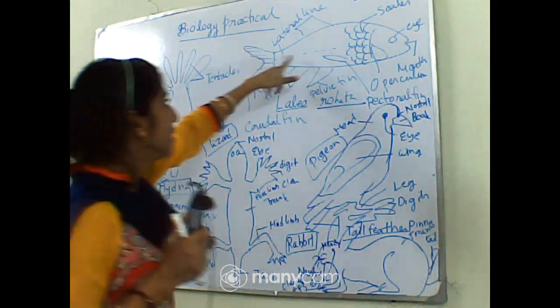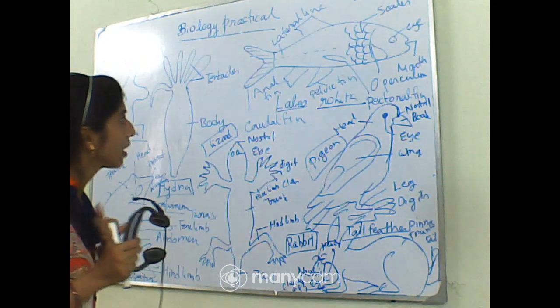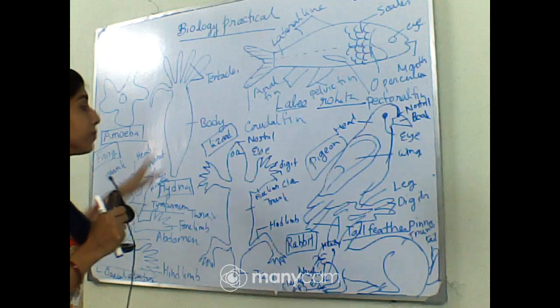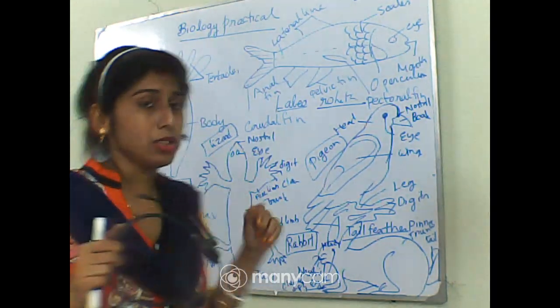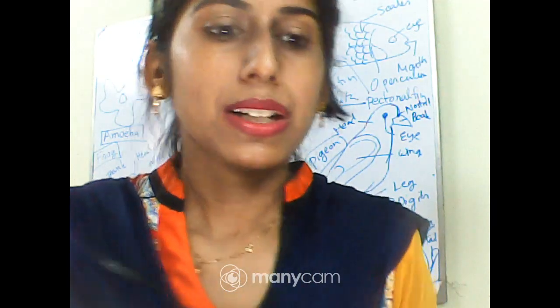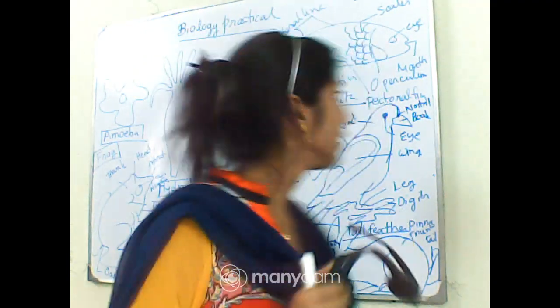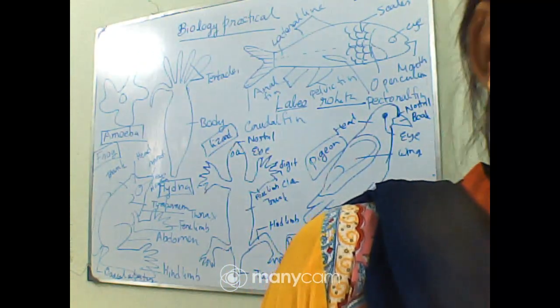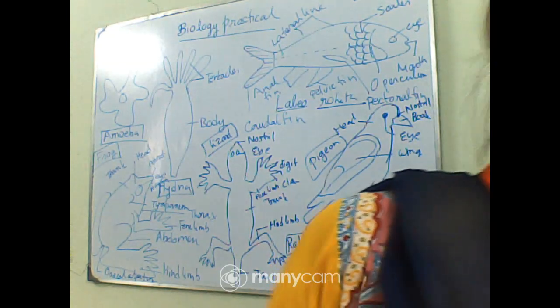Okay, and they have a lateral line sense organ, which helps them survive in the water for direction, and their body shows a slimy appearance, and their body is spindle shaped. So these are the main criteria, and nostrils can be present there, and swim bladders can be present. So these are the main criteria that can be found in the rohu or Indian carp.